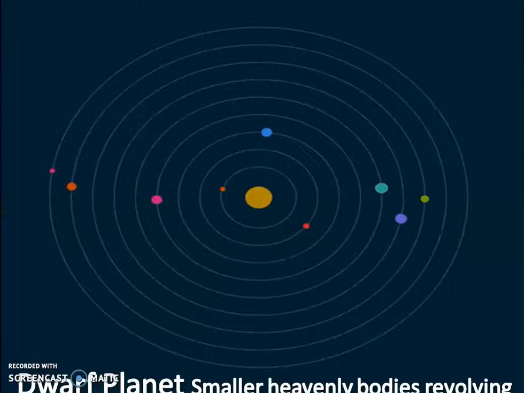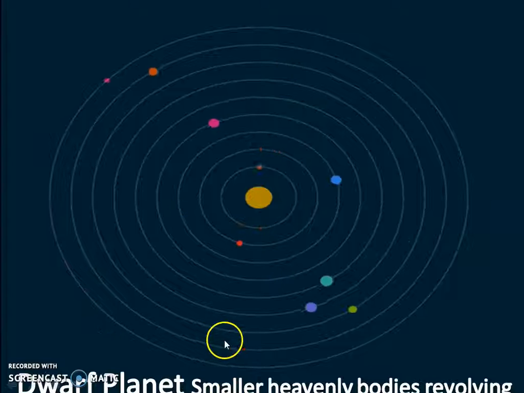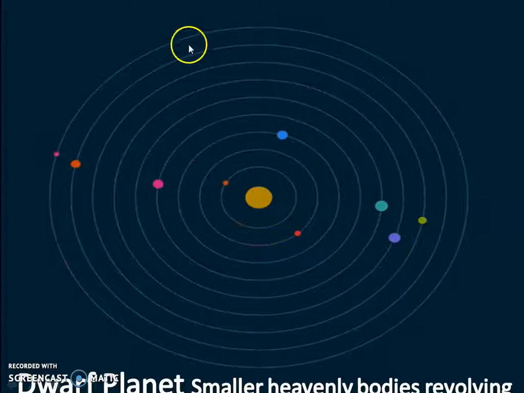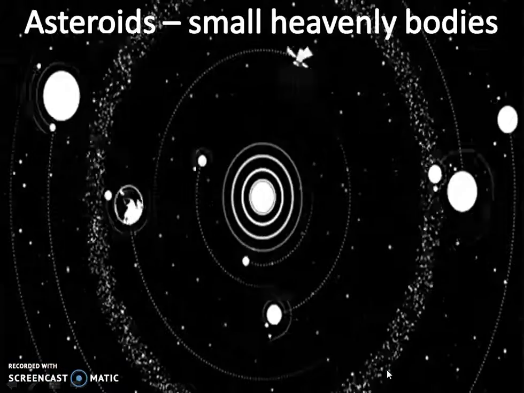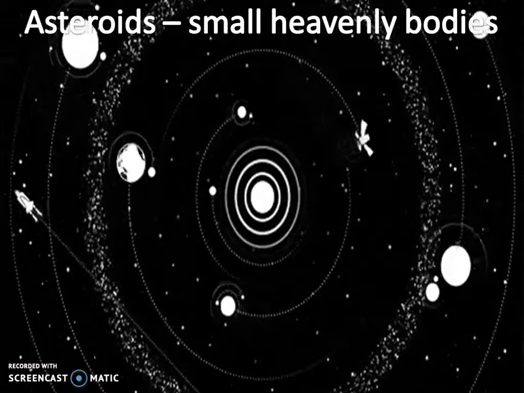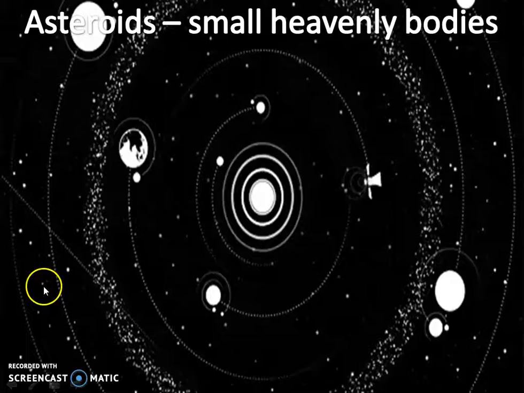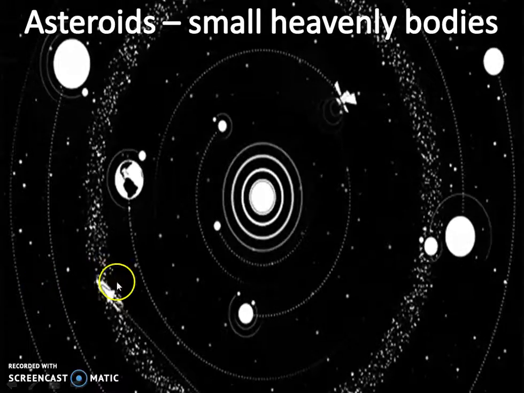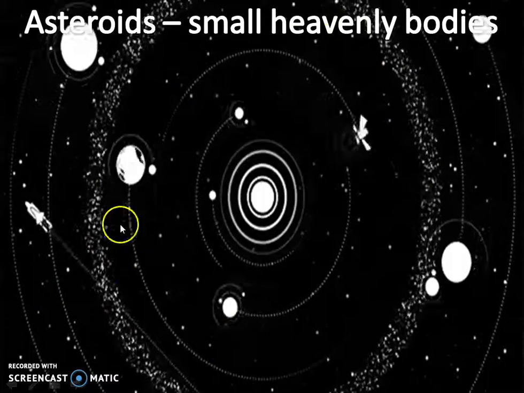Then we learn about dwarf planet. Dwarf planet means smaller heavenly bodies revolving around the sun. They are called as dwarf planet. Here Pluto is the smaller planet which is revolving around the sun, that is called as dwarf planet. Then we learn about asteroids. Asteroid means between the Mars and Jupiter there is band of numerous small heavenly bodies that are called as asteroids.